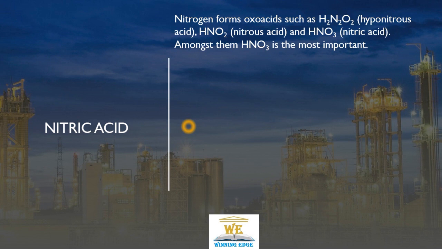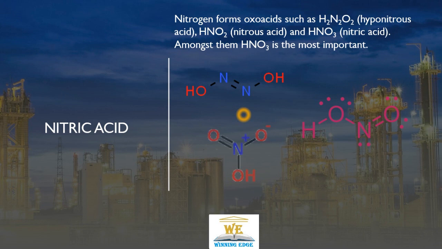Nitric oxide. Nitrogen forms oxoacids such as hyponitrous acid H2N2O2, nitrous acid HNO2, or nitric acid HNO3. Among these, nitric acid is the most important acid of nitrogen, having this structure. This is hyponitrous acid, nitrous acid, and this is the structure of nitric acid.